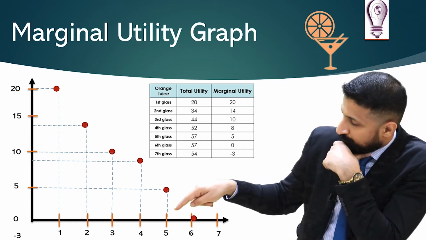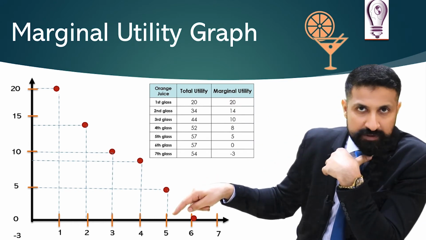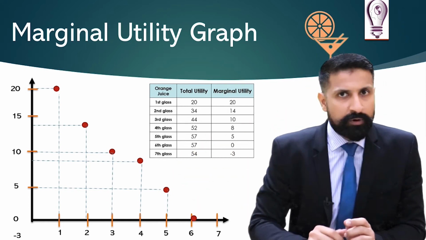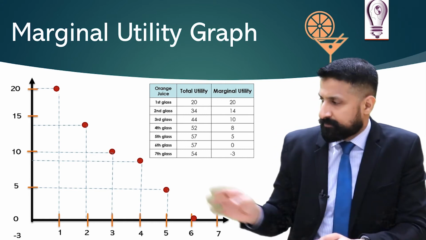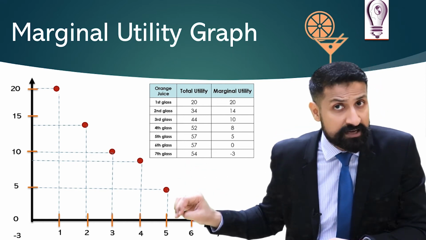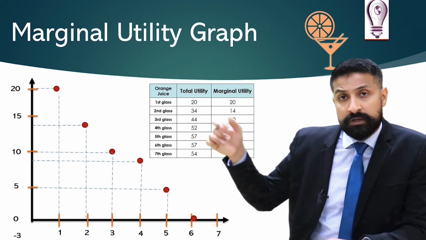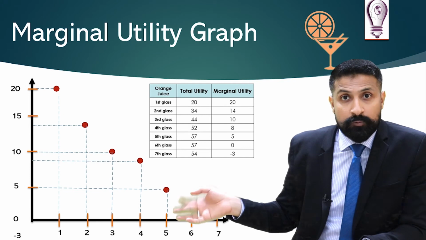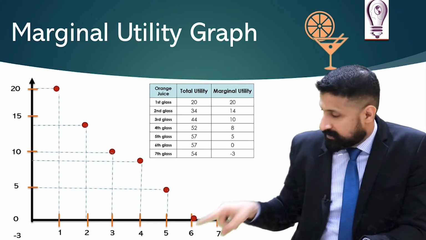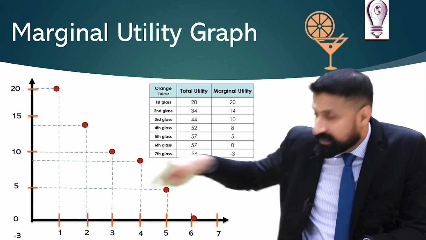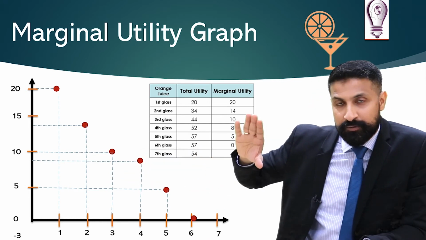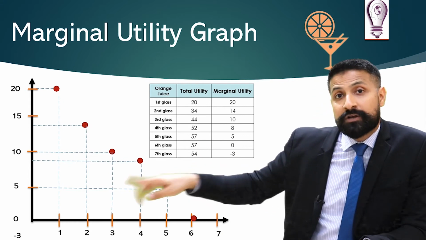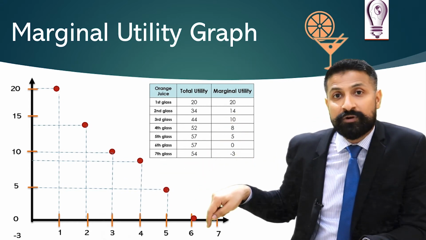Now important thing is there is a point which you can see on 6 and it's on 0. Why is it so? Simple thing. You are an economics student, and if you are my student, you must know that when I consume the sixth glass, as you can see in the schedule, the marginal utility was 0. So where will I plot? Where will I draw the point? Obviously on 6, because this sixth line is going straight to 0. Are you getting my point? Because the marginal utility from the sixth glass will straight go to 0. That's the reason there is a red point here.